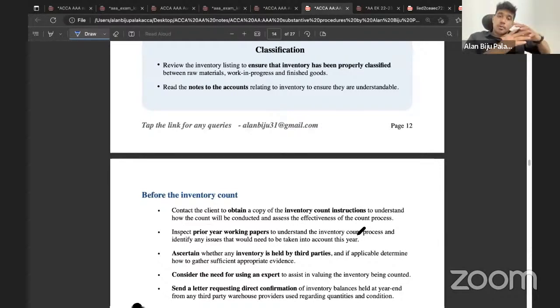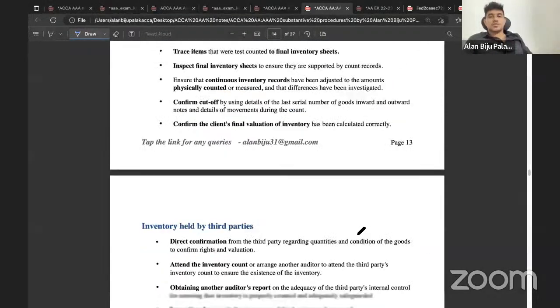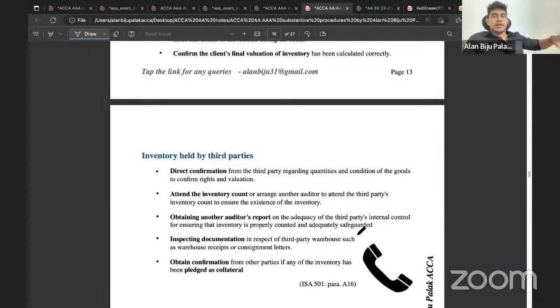Above all, if it is mentioned in the scenario properly that the company is maintaining continuous inventory count or perpetual inventory count, then none of the other points are valid. Instead, you need to write proper procedures relating to continuous inventory count.